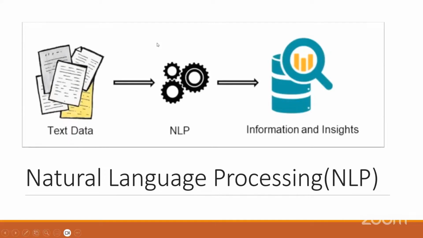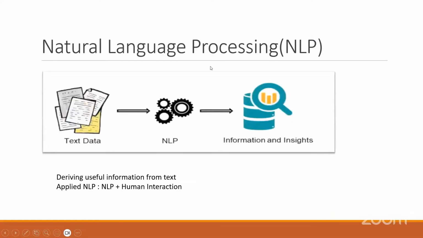Someone asks you how does it help? So text data is deriving the meaningful information. Applied NLP is, on top of NLP, you apply human interactions. Just talking to it, meaning you are applying chatbots, then it is called applied NLP, right?